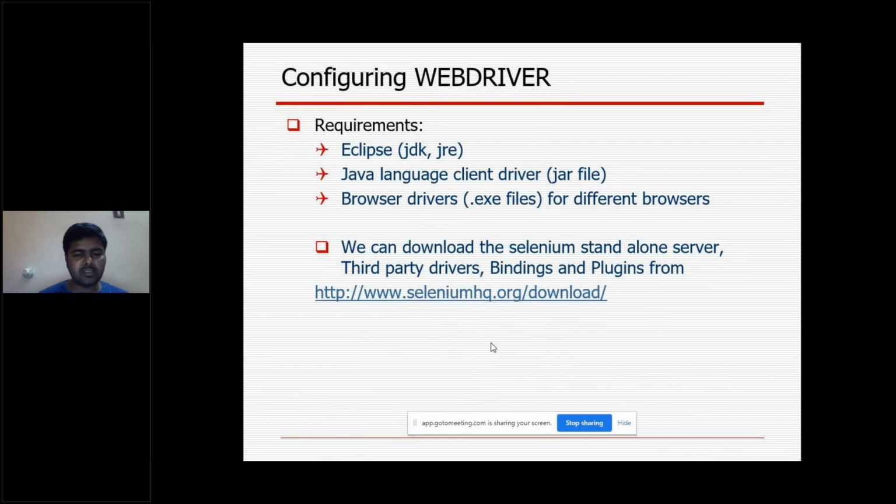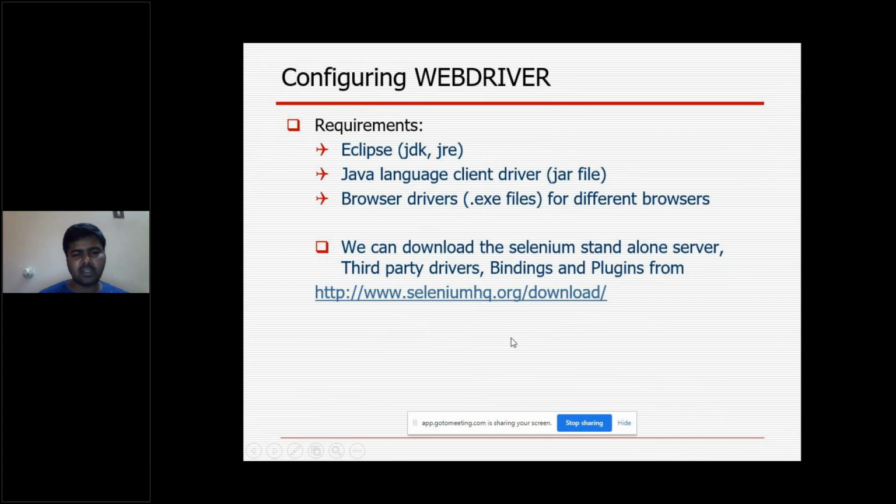When we are going to execute in Selenium, those third-party drivers are required. If I am going to use IE, at that moment we have to download that third-party driver from this URL. Likewise, we can get the drivers for each browser individually.